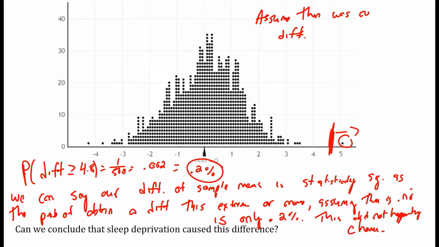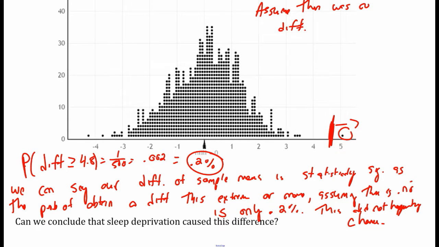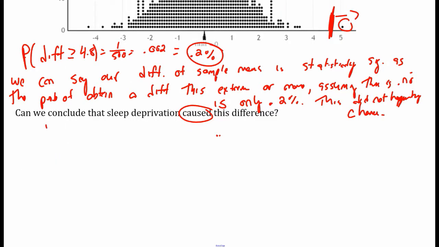So, big picture here. We found our difference and it happened 0.2% of the time. So we can say our difference of sample means is statistically significant, as the probability of obtaining a difference this extreme or more, assuming that there was no difference, is only 0.2%. This didn't happen by chance, something was going on here. Can we conclude that sleep deprivation caused this difference? We can imply causation here. Yes, we can say it caused this difference